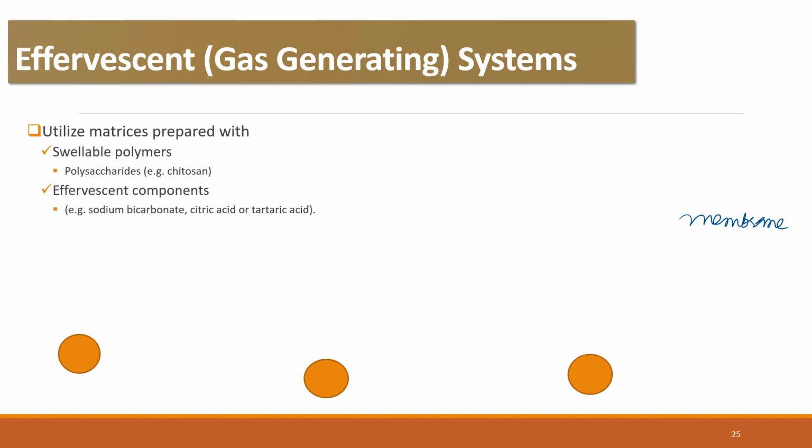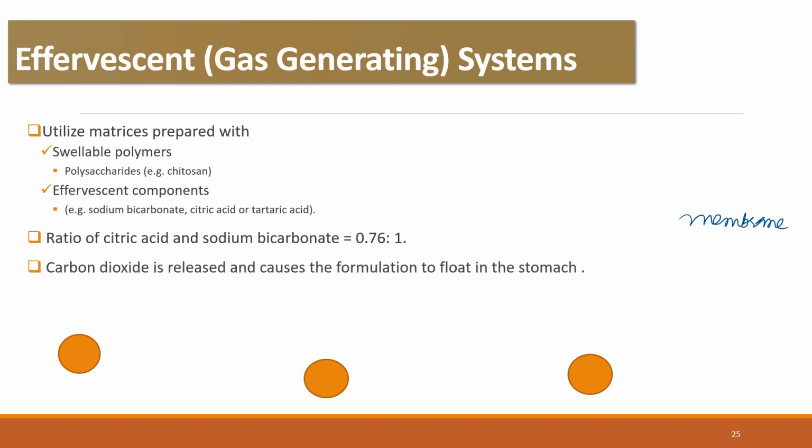These buoyant systems utilize matrices that are prepared with swellable polymers such as polysaccharides, chitosan, or effervescent compounds, and these effervescent compounds include sodium bicarbonate, citric acid and tartaric acid. The optimal stoichiometric ratio of citric acid and sodium bicarbonate for gas generation is around 0.76:1. In this system, carbon dioxide is released and causes the formulation to float in the stomach.